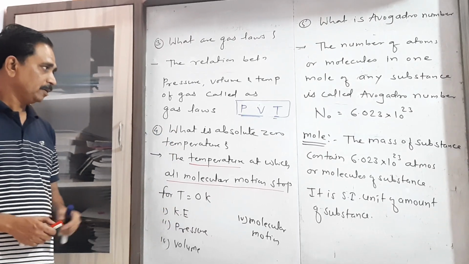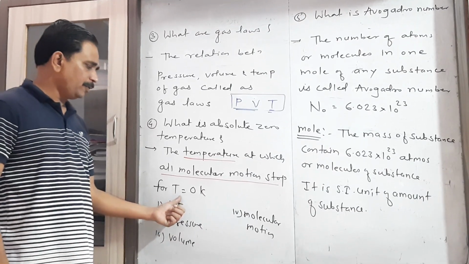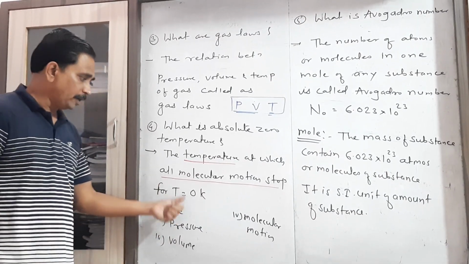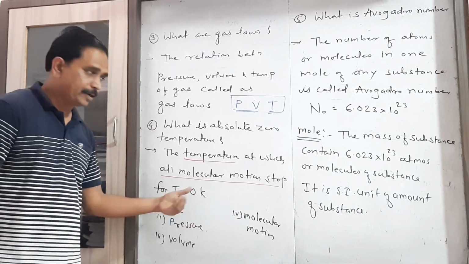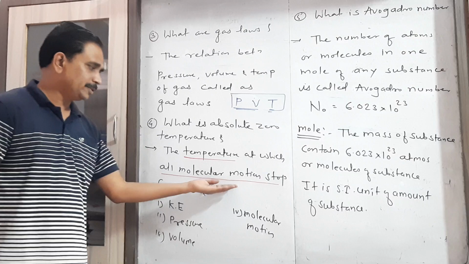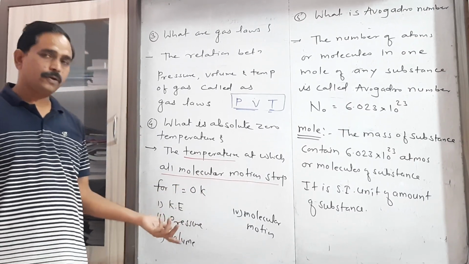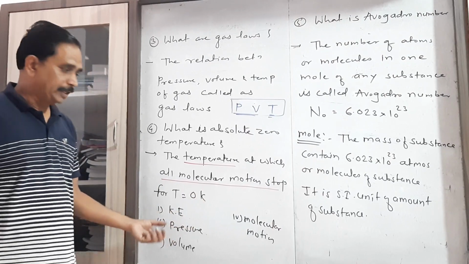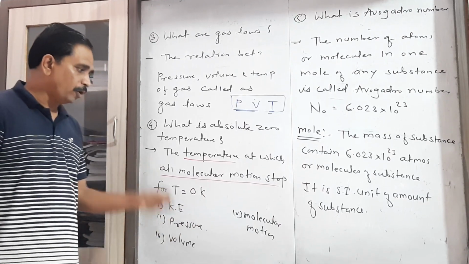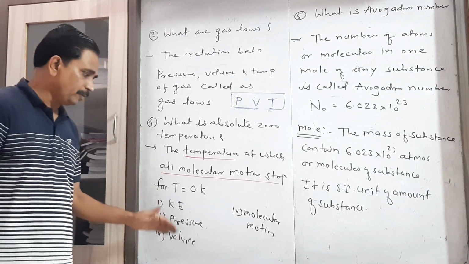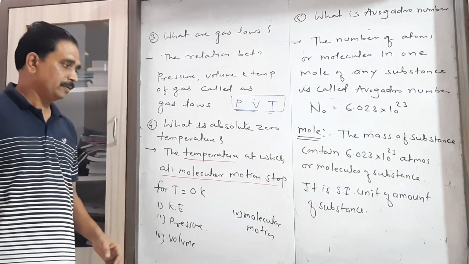So when that temperature occurs, that is for absolute zero temperature, what about the various physical quantities related to this gas? At zero temperature, 0 Kelvin, kinetic energy becomes zero. Why? Because molecules stop their motion. It means the velocity of that molecule reduces to 0. So that's why kinetic energy is 0. Pressure and volume also become 0 at this particular temperature.